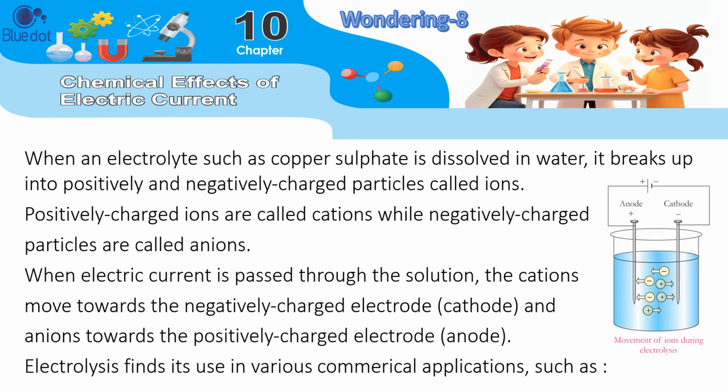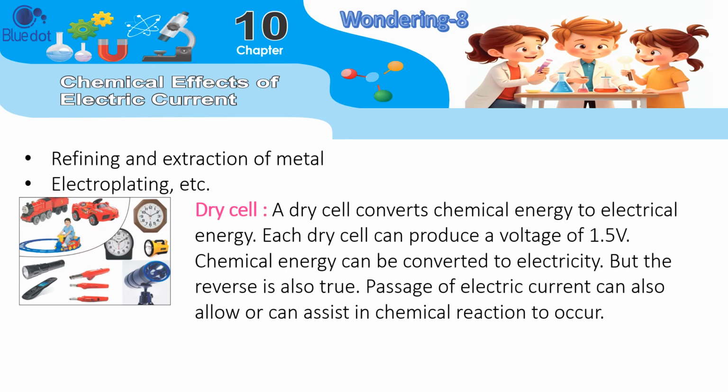When an electrolyte such as copper sulfate is dissolved in water, it breaks up into positively and negatively charged particles called ions. Positively charged ions are called cations while negatively charged particles are called anions. When electric current is passed through the solution, the cations move towards the negatively charged electrode, the cathode, and anions towards the positively charged electrode, the anode. Electrolysis finds its use in various chemical applications such as refining and extraction of metal, electroplating, etc.